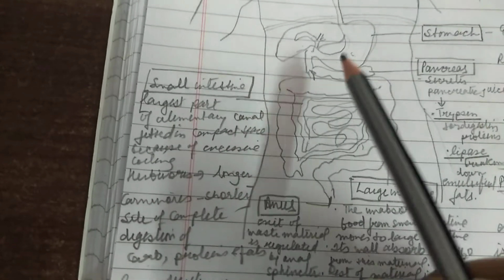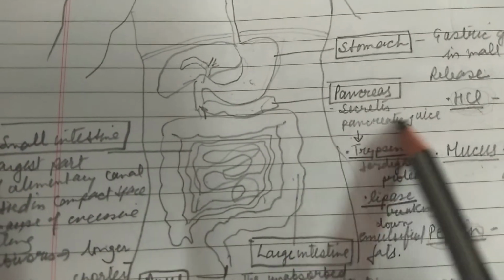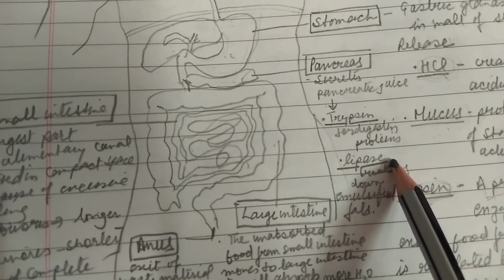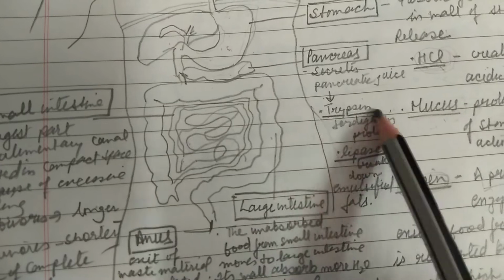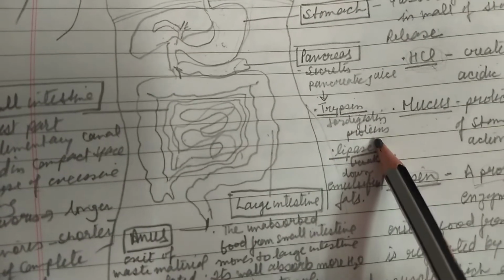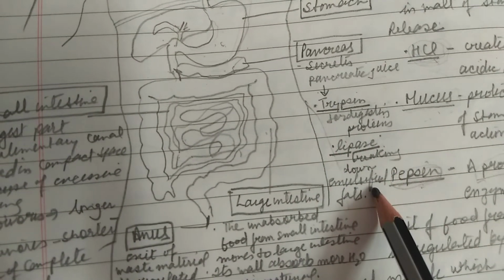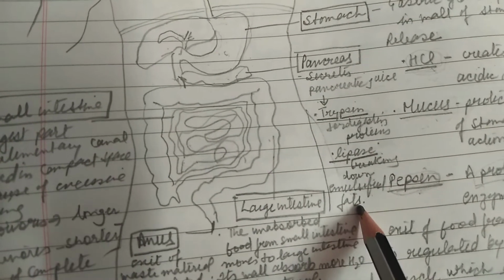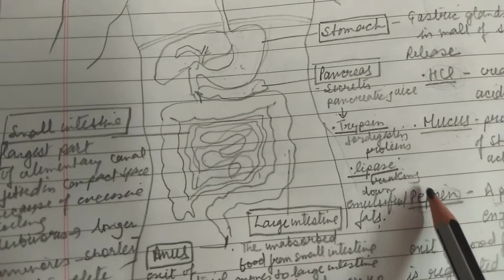Now another secretion is of the pancreas. So the pancreas secretes pancreatic juice. So what is in the pancreatic juice? It's trypsin and lipase. So the role of trypsin is digestion of proteins. And the role of lipase is breakdown of lipids or emulsified fats. Whatever fat the liver or bile juice has emulsified, that fat they break down.